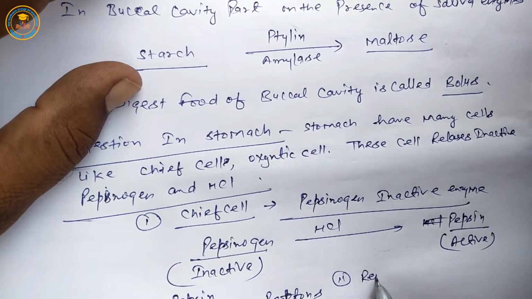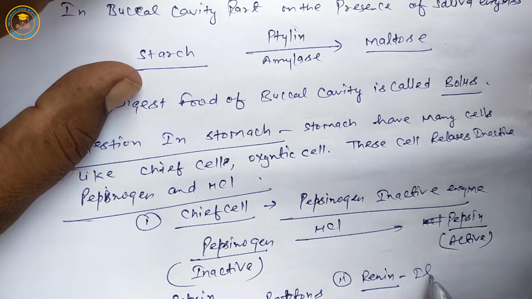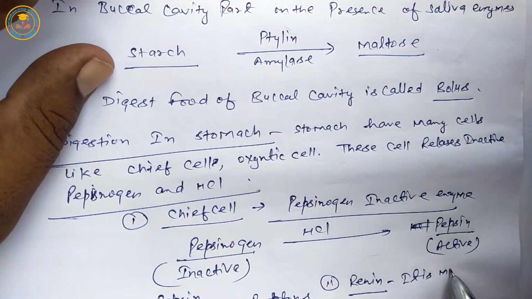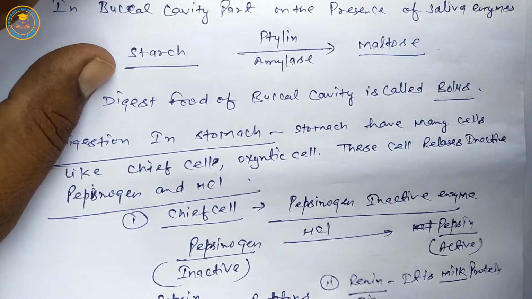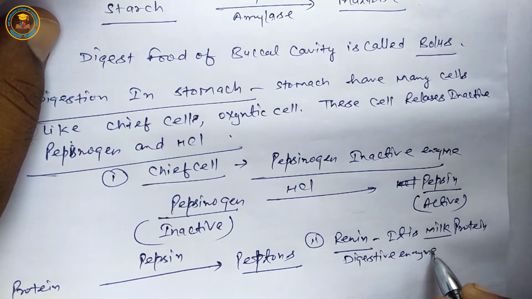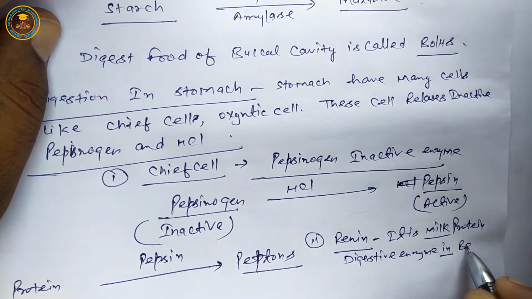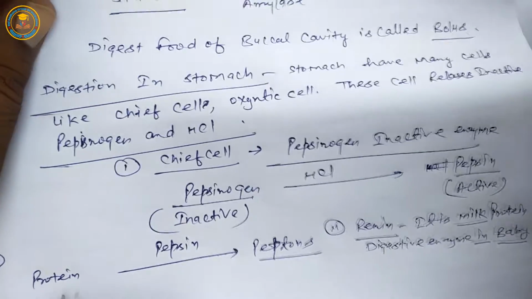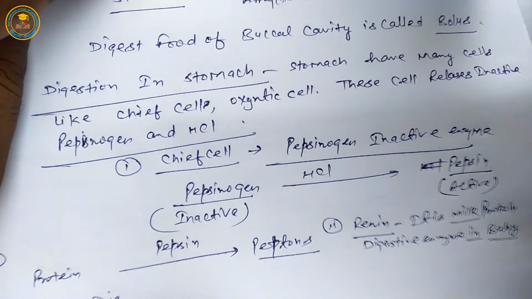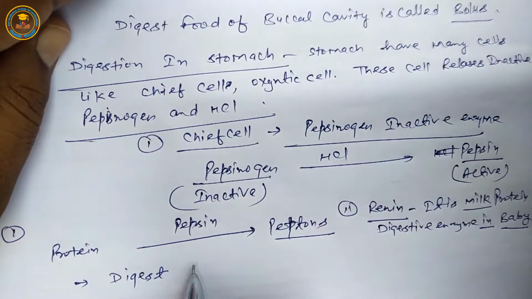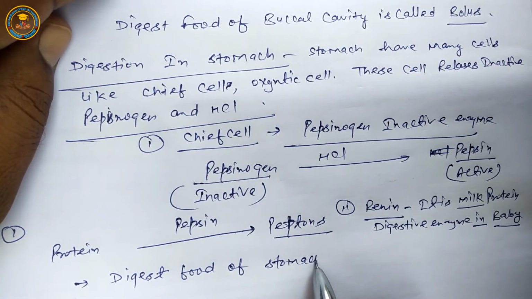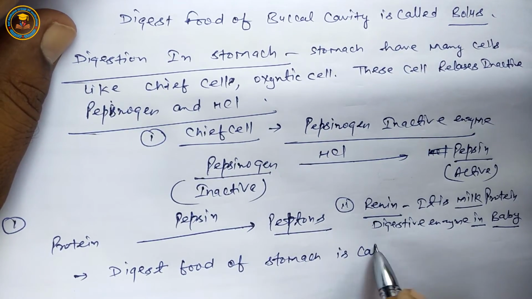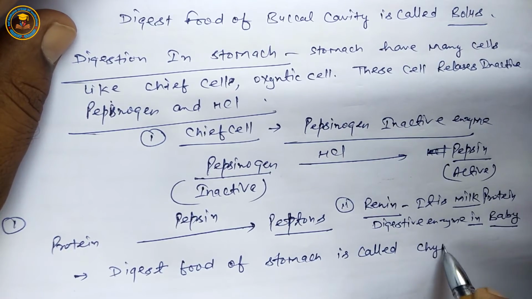Next, renin. It is milk protein digestive enzyme in babies. Next, digested food of stomach is called chyme.